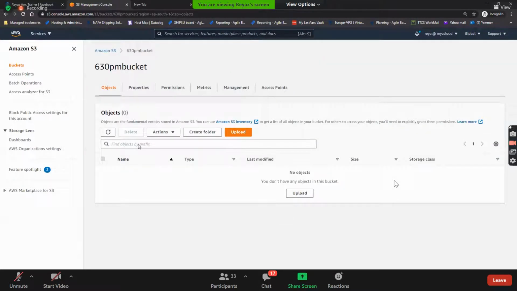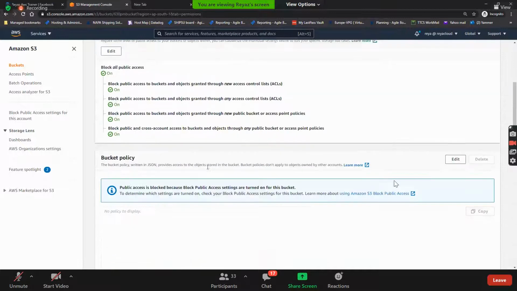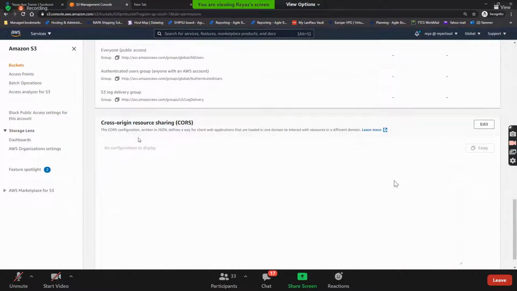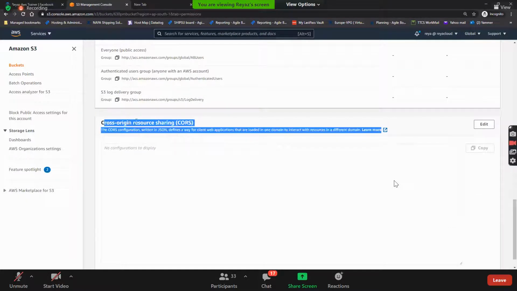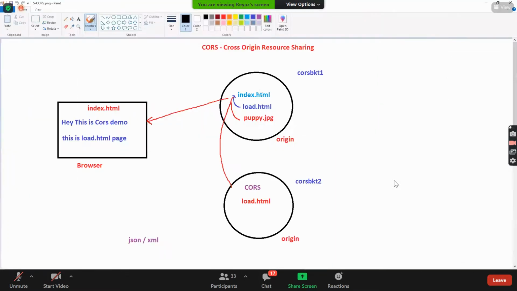And then we have discussed about these objects, and we have discussed about the properties here, and we have discussed about the permissions here, right? And then these are all you can give permissions. Let's talk about this here. CORS. Guys, what is this? CORS. Do you remember CORS? Cross origin resource sharing. I just open on what we have discussed. Guys, cross origin resource sharing.